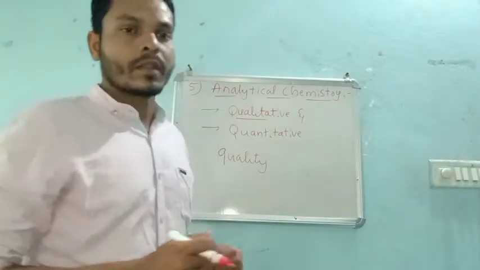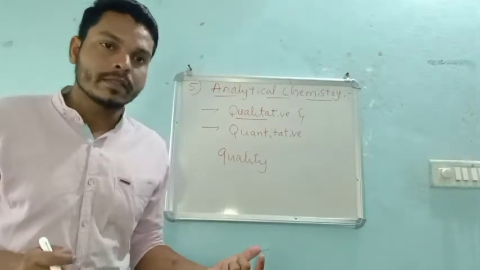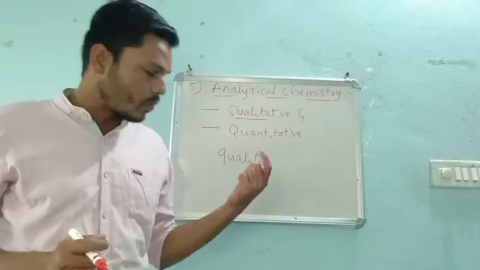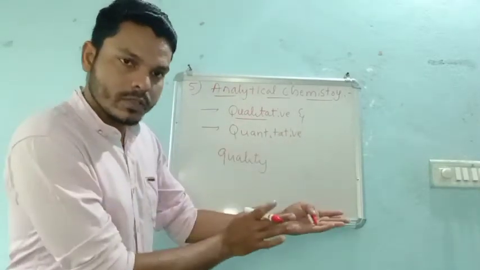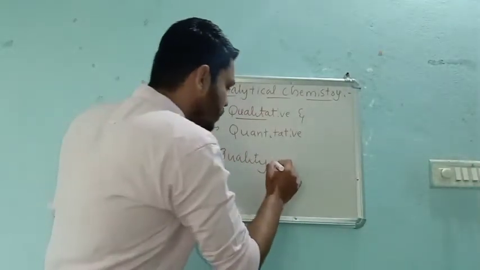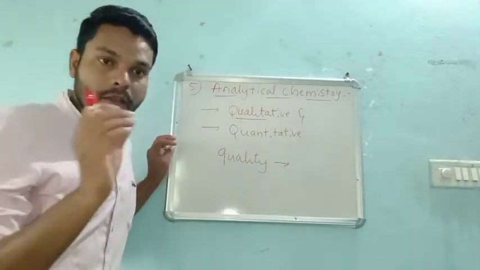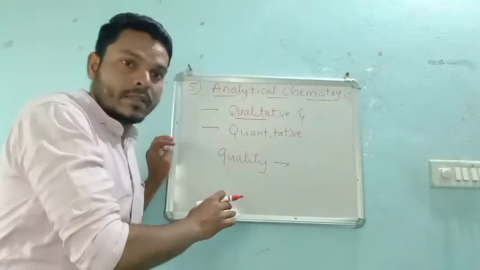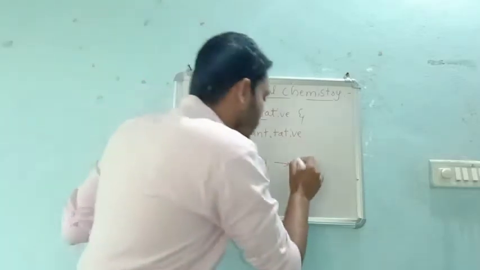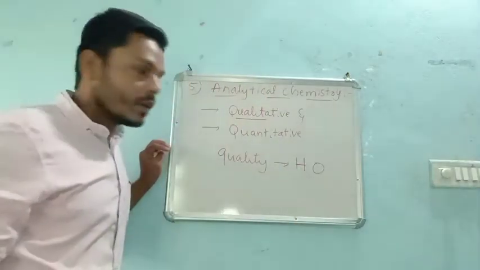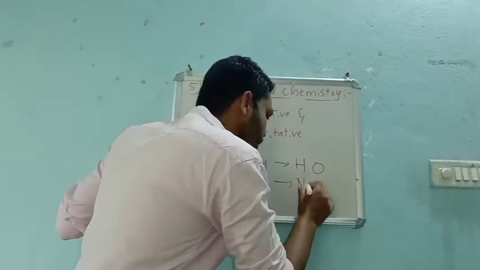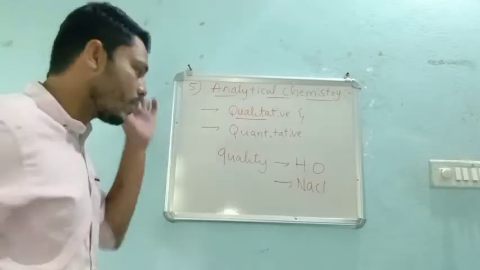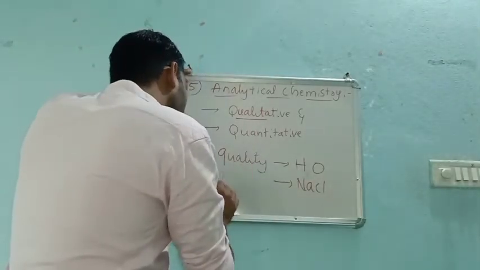Quantity means, okay, in water H is there as well as O. During the quality check, what we are deciding is what it has. Water means there will be H and O. If it is table salt, there is Na and Cl. Is it or is it not, right? And now coming to quantity.